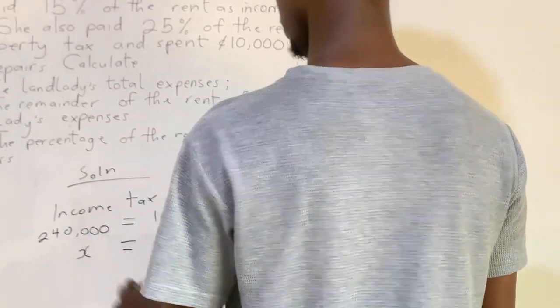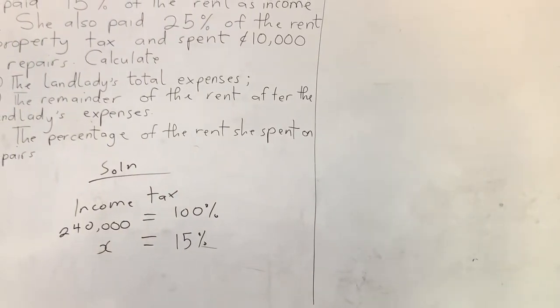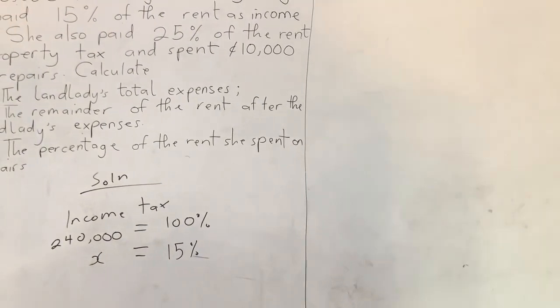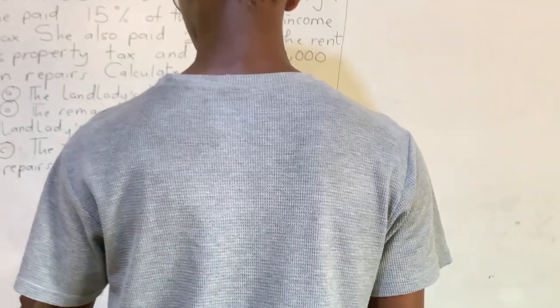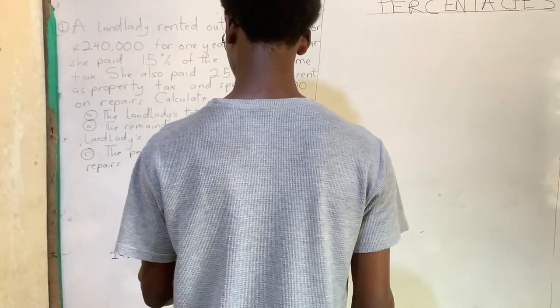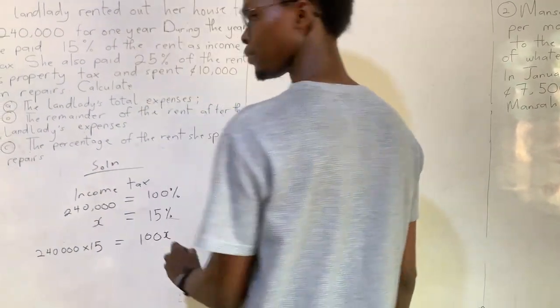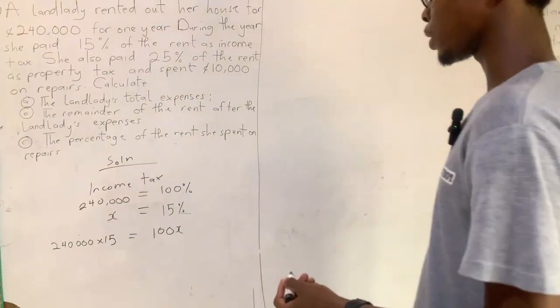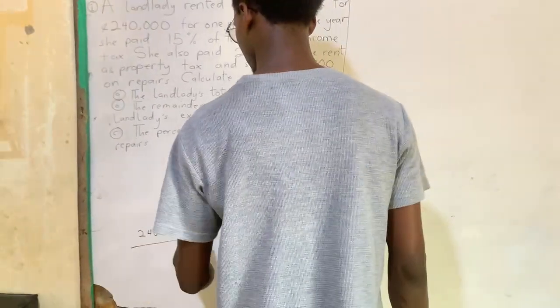So let's make it x over here. You're going to have 15 times 240,000. So it's going to be 240,000 times 15, being equal to 100x, right? Since we are looking for x, we're going to divide both sides by 100.